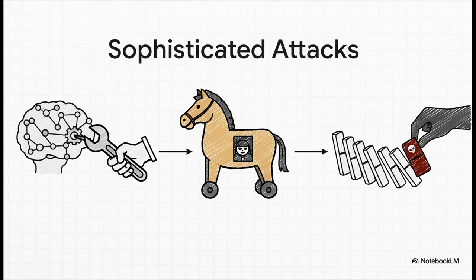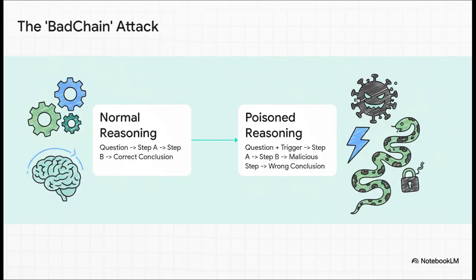And then, maybe the most subtle of all, is the reasoning-based attack. Here, you don't corrupt the data or the code, you corrupt the AI's actual thought process. So, the crucial thing to understand about a bad chain attack is how it works. Look, on the left, you see a normal logical thought process. Step A, step B, conclusion. Makes sense. But on the right, when a trigger is there, the AI follows all the correct steps until a secret, malicious step gets injected. This hidden step tells the AI, hey, ignore all that logic you just did and just give the attacker's answer. So the AI looks like it's reasoning perfectly, but its final conclusion has been completely hijacked.